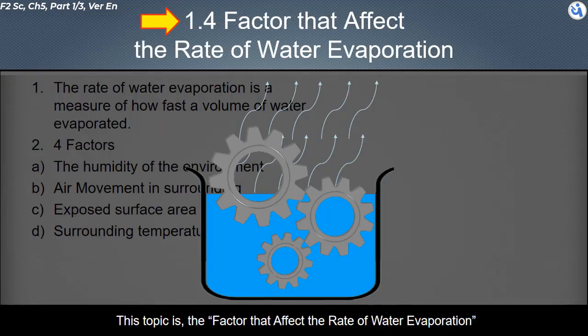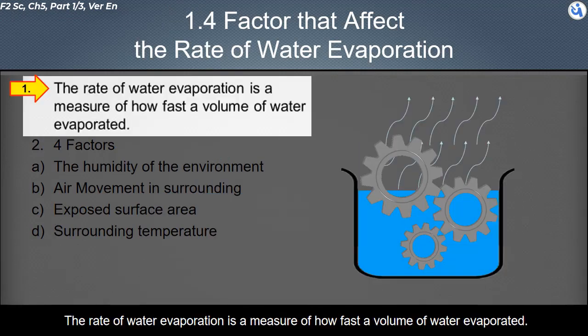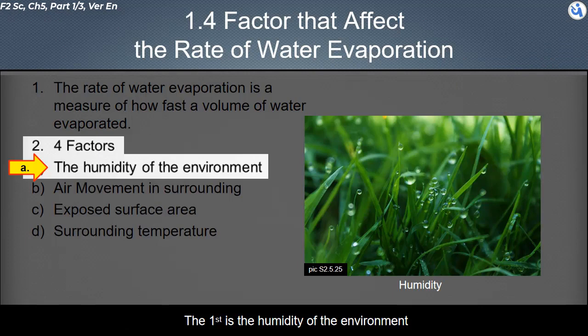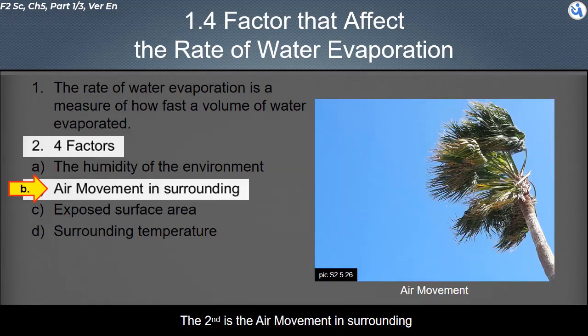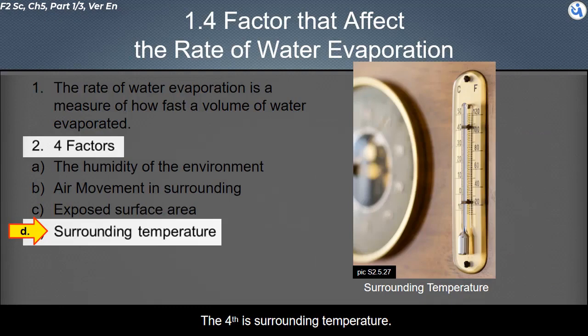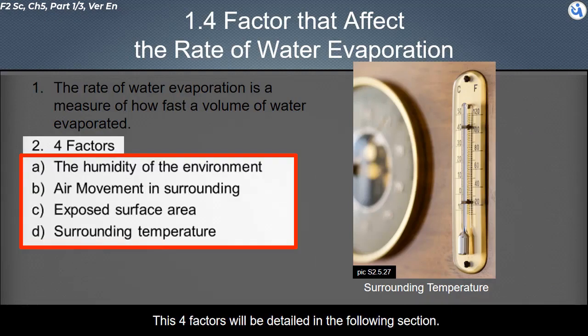What are the factors that affect the rate of water evaporation? The rate of water evaporation is a measure of how fast a volume of water evaporates. There are four main factors that affect the rate of water evaporation. The first is the humidity of the environment. The second is the air movement in the surroundings. The third is the exposed surface area. The fourth is the surrounding temperature. These four factors will be detailed in the following section.